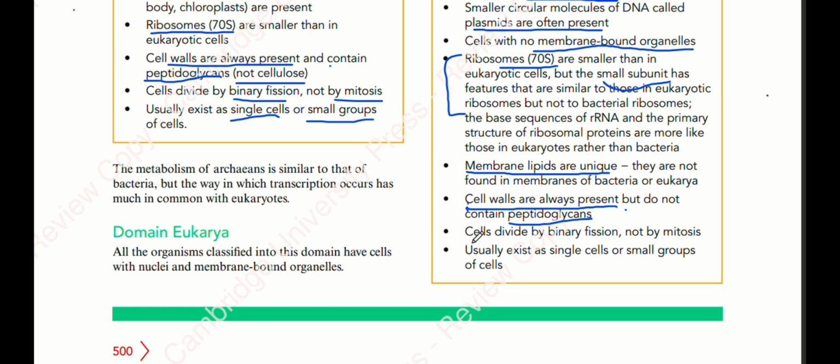Cells divide by binary fission. This is a characteristic feature, again, which is matching with bacteria, and there is no mitosis even in archaea. And usually they exist as single cells or sometimes as groups of cells as well. So this was all about archaeans.